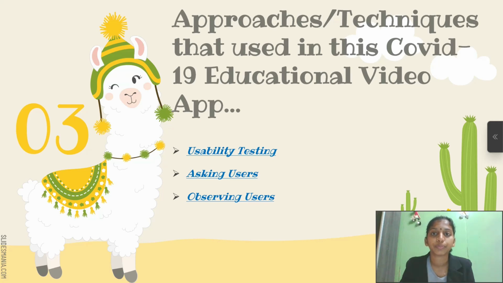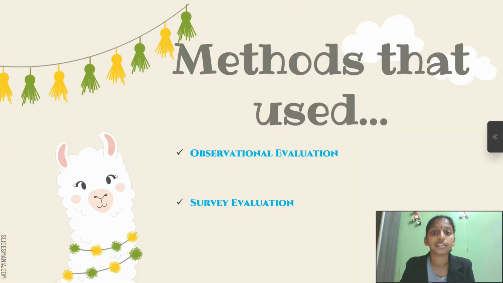So the last part is the method that we use in this group project, which is observational and survey evaluation. Based on Preece 1993, we consider four usability evaluation methods, which are observational evaluation, survey evaluation, experimental evaluation, and expert evaluation. The different methods imply different styles of evaluators, number of users, and type of data to be collected. The evaluation methods used for this COVID-19 educational video application are observational evaluation and survey evaluation.